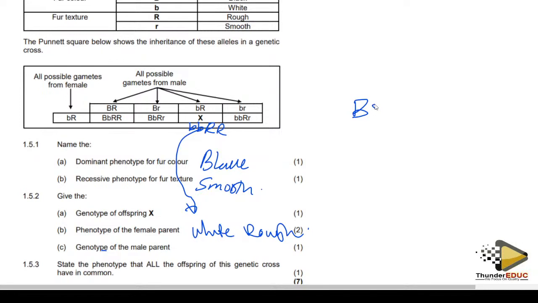Capital B, small b, and then capital R, capital B, you don't repeat capital B, but you have a small b here, so put a small b. Then for capital R, you have a small r, so small r. That is going to be the genotype of that individual.